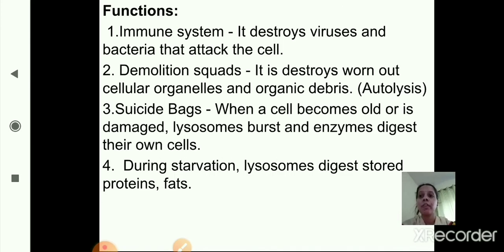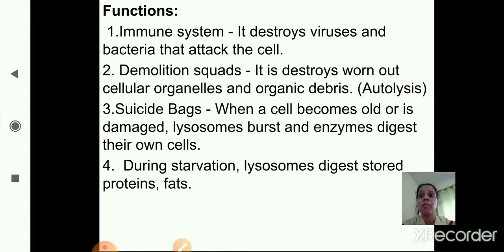Now the first function is immune system. It destroys viruses and bacteria that attack the cell. Eventually, when it destroys viruses and bacteria that attack the cell, it will increase the immune system. How will it increase the immune system? By destroying the viruses and the bacteria which are harmful for the cell.